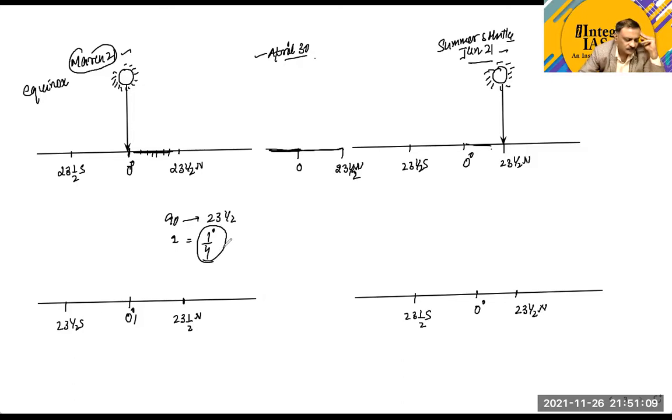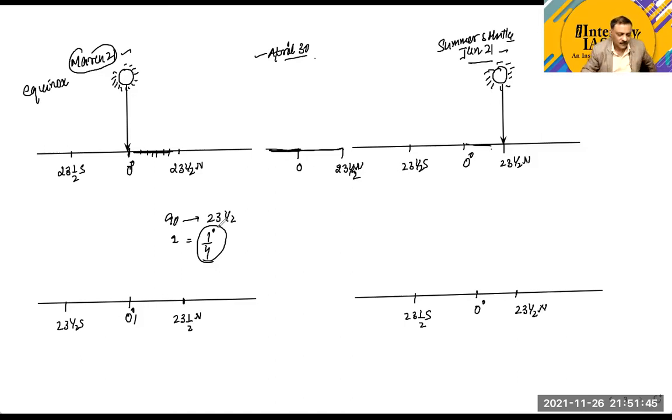Yes, sir. Okay. So what it means is that in one day the sun's perpendicular position may shift by 1/4 degree latitude. Is it okay, guys? Yes, sir. With this calculation, you can easily conclude that the perpendicular position of the sun will travel by 1/4 degree latitude in a single day.